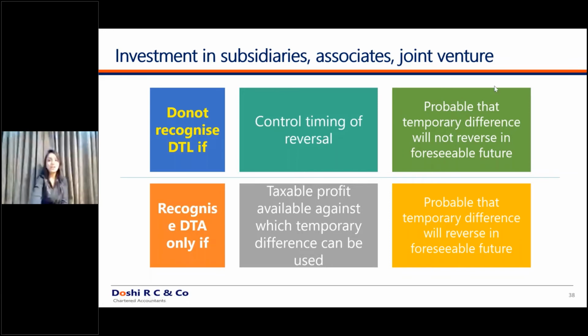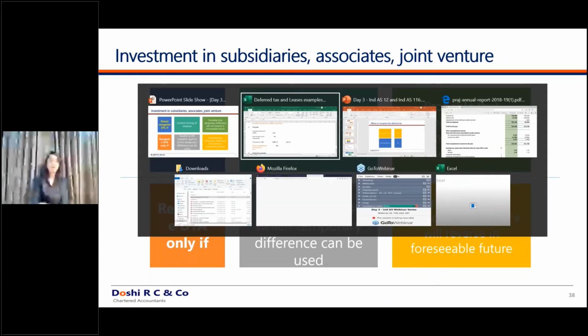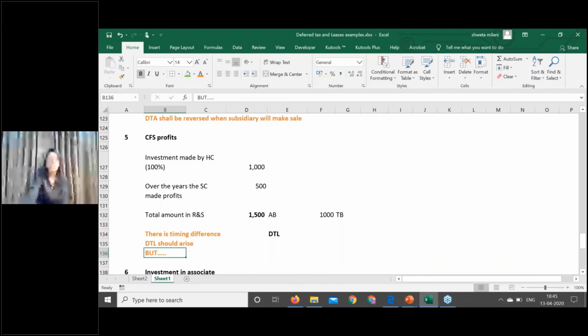And the second condition is that the probability of the temporary difference getting reversed is not in the foreseeable future. In the foreseeable future, it is not probable that the temporary difference will get reversed. Let's see in the example. So in this case, the standard is also agreeing that the DTL is arising, but the standard has given an exemption.